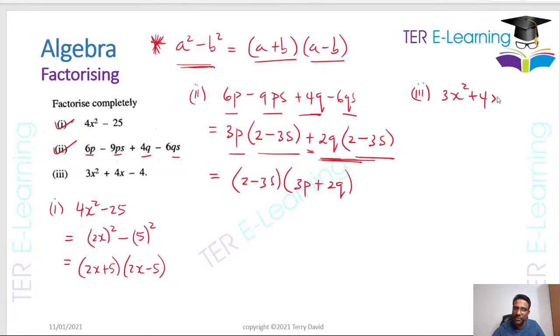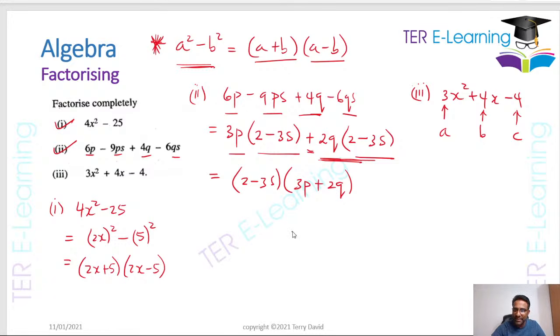Now, there are some students who can just look at this and factorize it in one shot, right? And that's fine. You can do that if you want. You will get the marks in the exam, right? But typically what I do, I give my students a foolproof method, right? This is what we call a quadratic. This is my coefficient of my x squared. This is my coefficient of x, and this is my constant. Now, when it comes to a quadratic, we call these A, B, and we call this C, right?